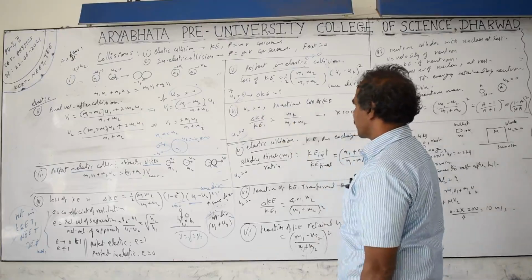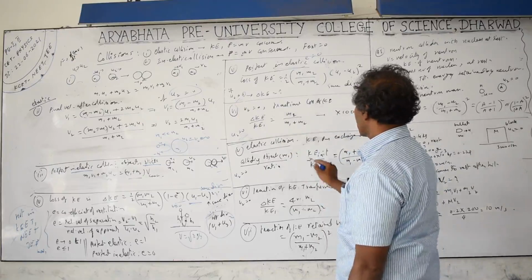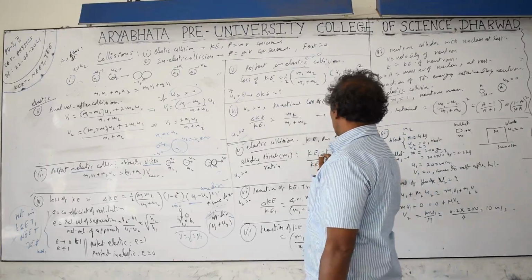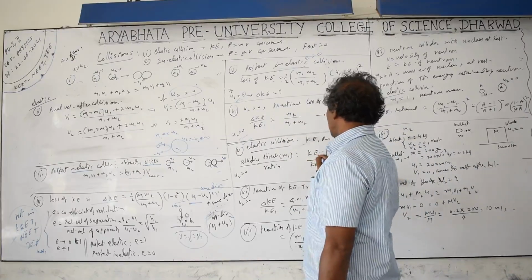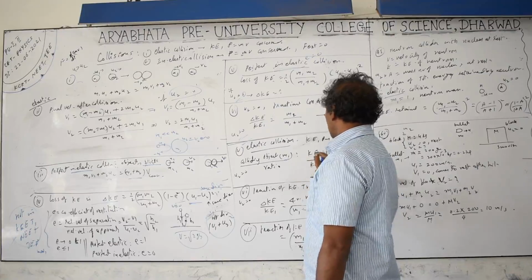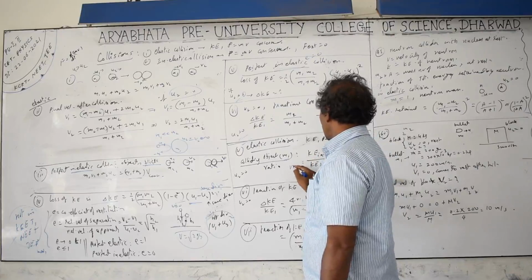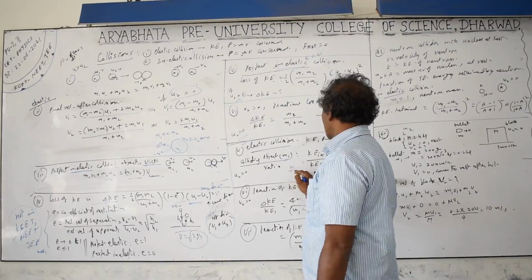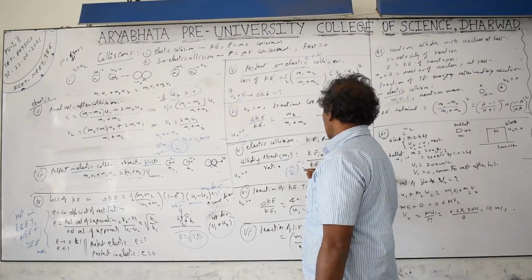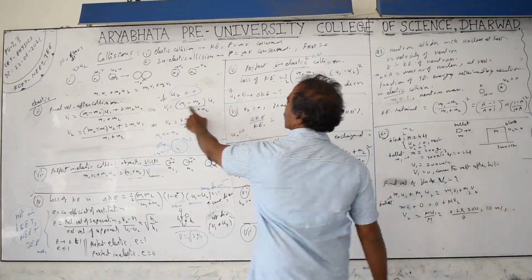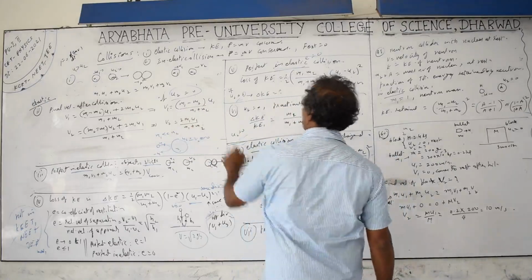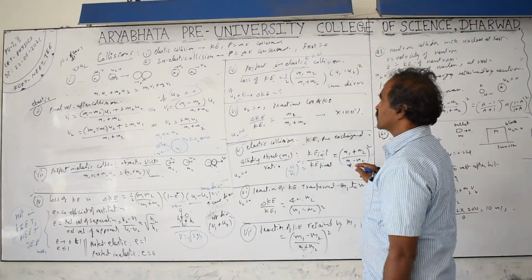Next, this is nothing but the kinetic energy initial, where the mass is the same here, only for m1. So m1 common cancels, half cancels. This is nothing but u1 square by v1 square. Same thing: u1 by v1 whole square, and it equals (m1 plus m2) by (m1 minus m2) whole square, you will get.